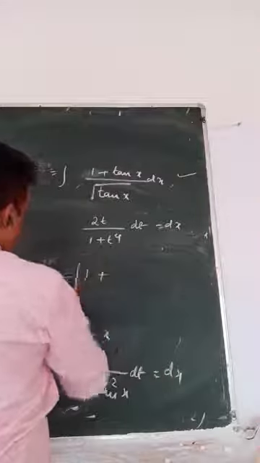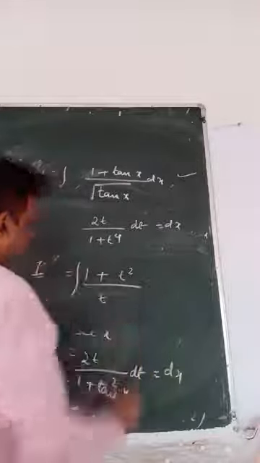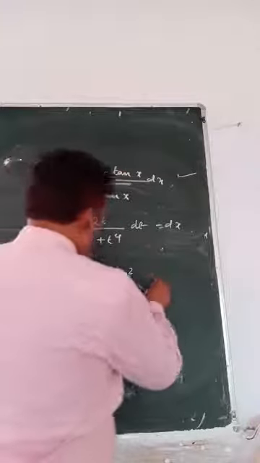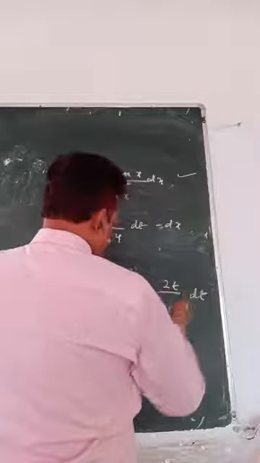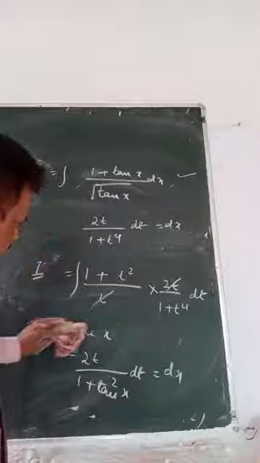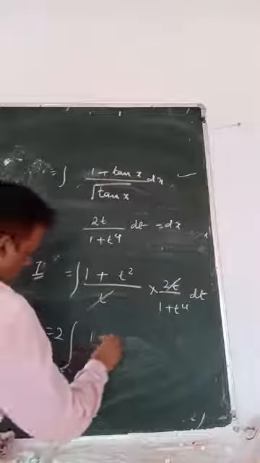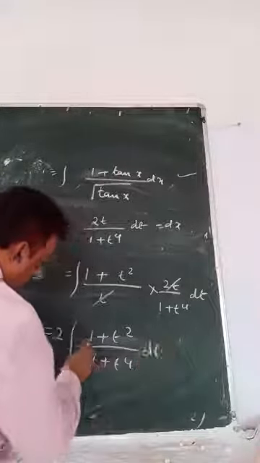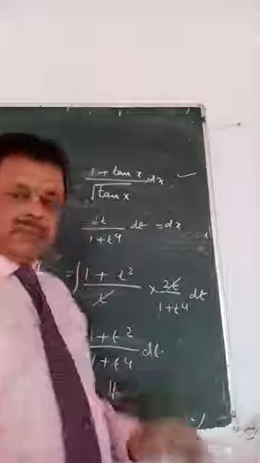Okay, we back to our question I. Question is this one. So 1 plus tan x is t square by t. 1 plus t square by t. This is 2t by 1 plus t4 dt. So this t is cancelled. This became very simple for us now. So 2 times 2 will remain outside. 1 plus t square by 1 plus t4. Now look at taking t square common, you will complete this. So try to complete. New question we will do tomorrow.